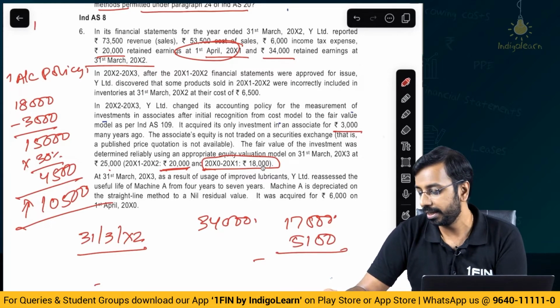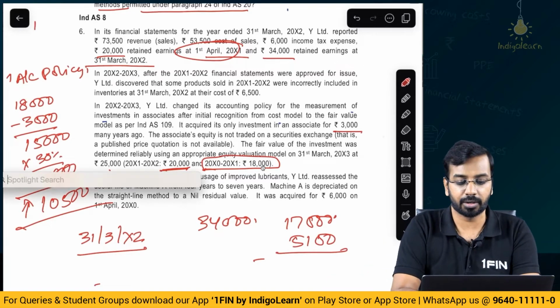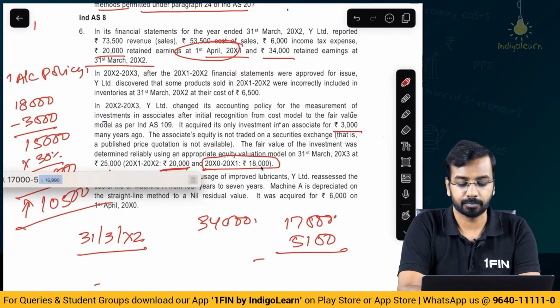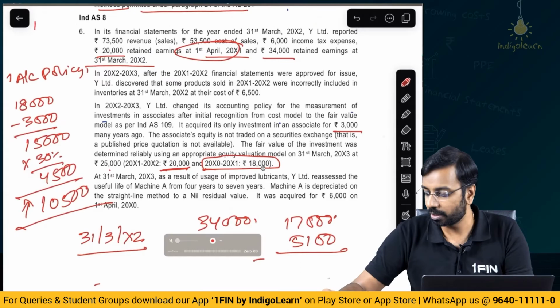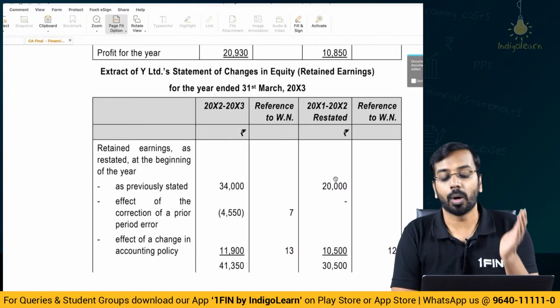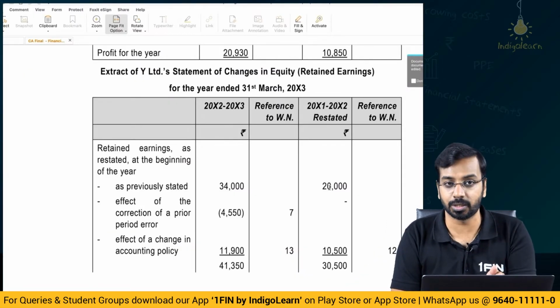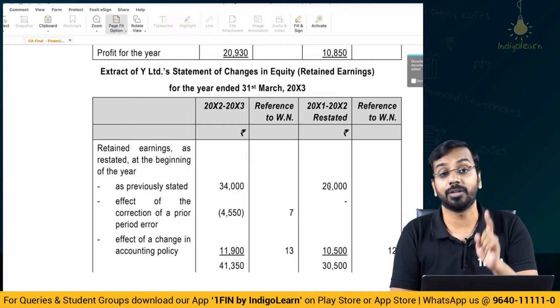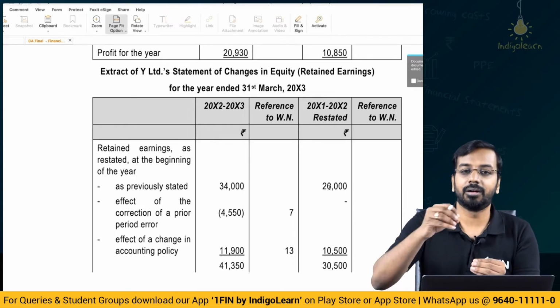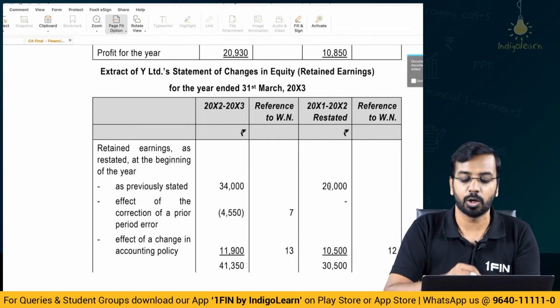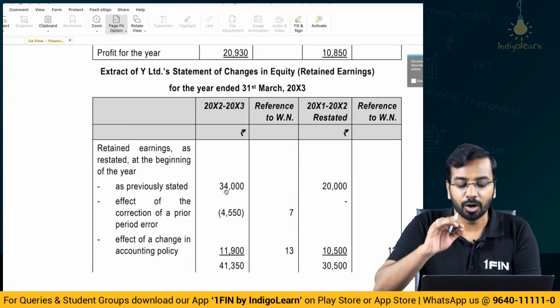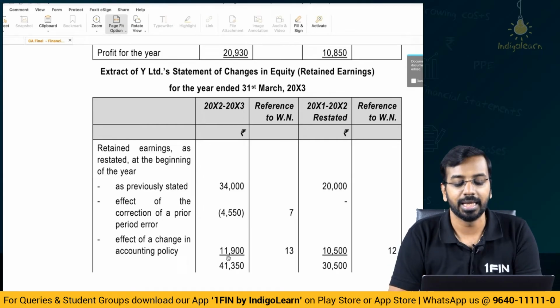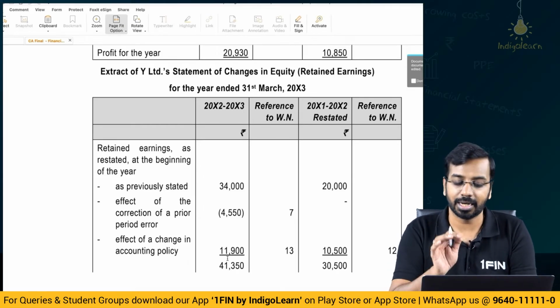So, it will increase by 17,000 minus 5,100, which is 11,900. So, to the retained earnings opening balance of 20,000 as on 1st of April of year 1, we will add the cumulative impact of 10,500. Subsequently, in the second year, 34,000, the impact of change in accounting policy is 11,900, right? That is what we will add.